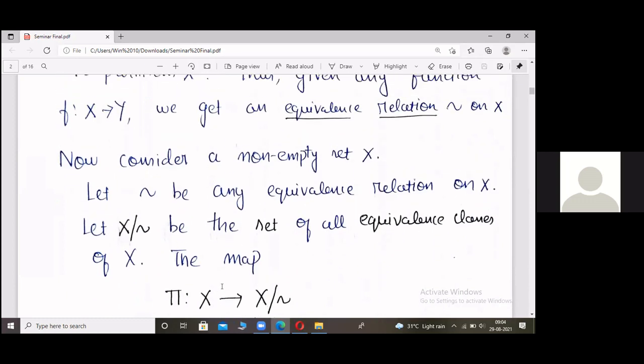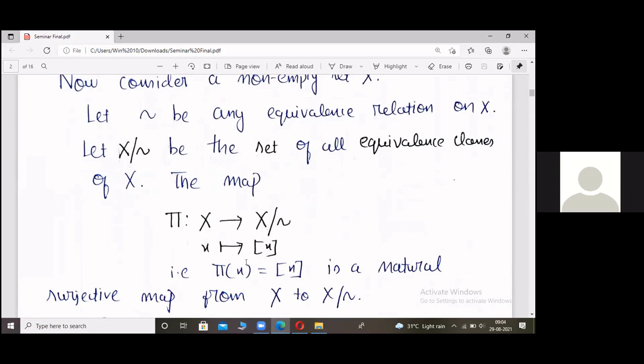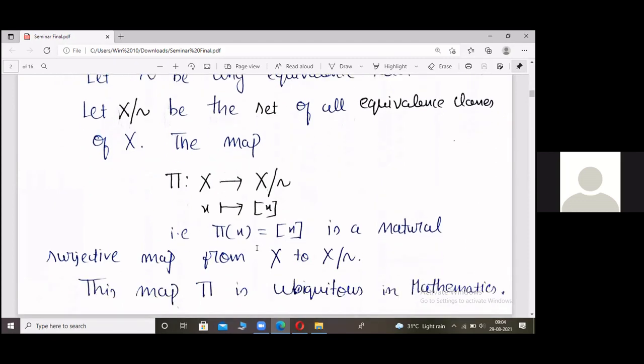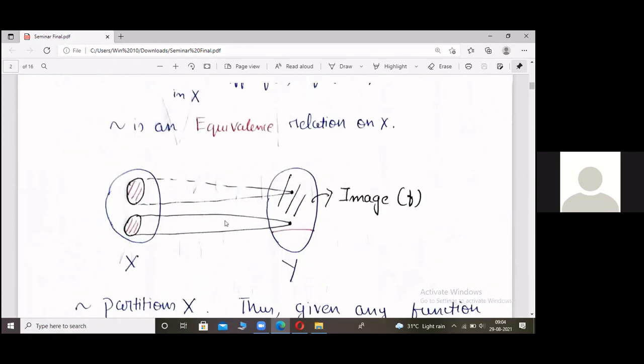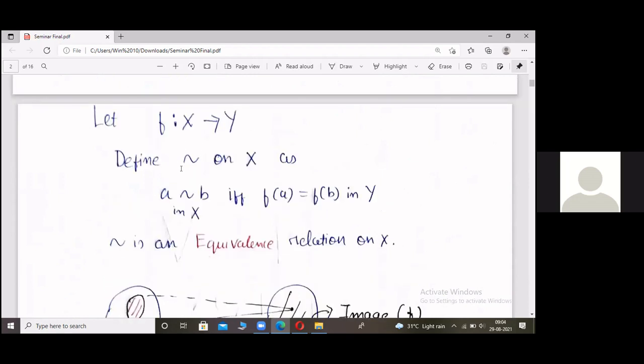Now, what can you all say about this map? What properties does it have? Yes, this map is surjective. Is it injective? Need not be. Think of a condition when it can be injective. Fine. So this construction of using a function to define an equivalence relation on a given set is ubiquitous in math. It is used in a lot of places, especially in group theory. When we have a group homomorphism between two groups, we use this function to define an equivalence relation using which we construct a quotient group.